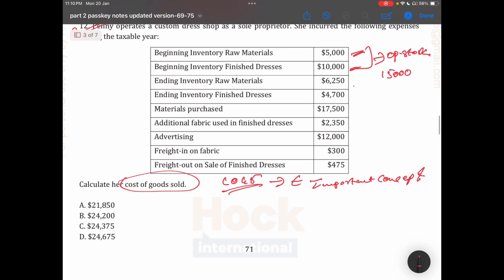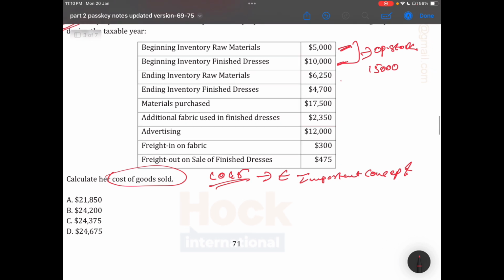Ending inventory, ending finished goods: it's part of the closing stock, 10,000. 950 material purchase. Additional fabric used in finished goods is part of the purchase.